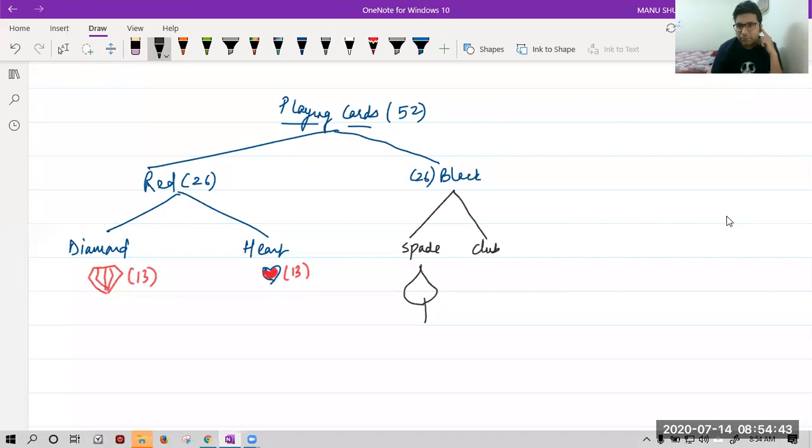Not interesting. What is not interesting in this? You don't have to play this. You just have to have an idea of this, because questions will come on this. Like this, we have a spade, and club is like this, something like this. I don't know the actual symbol, but something like this is there.